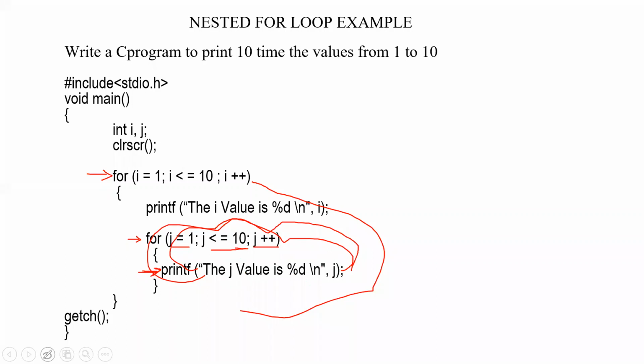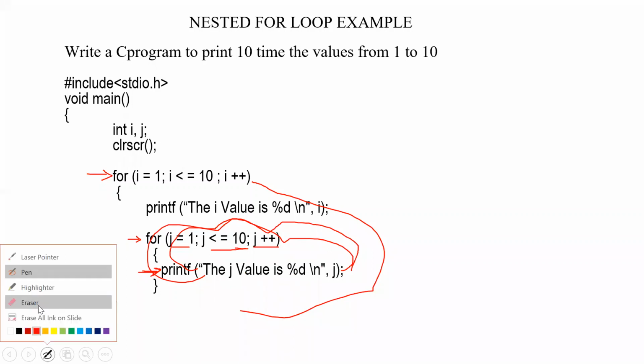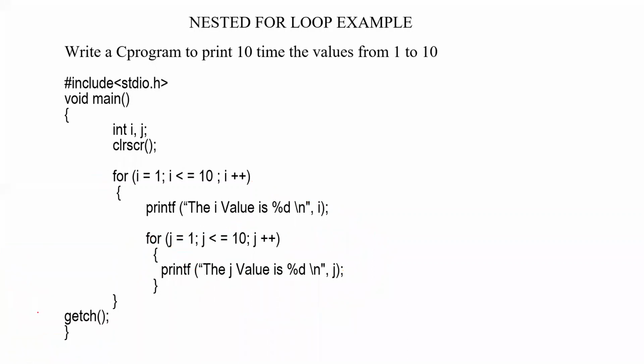So what happened now? Ultimately, initially we printed the value of I as 1. Now when it reaches this line, it will be printing the value of J, which starts at 1. Then it will increment and print the value of J as 2. Then it will be printing 3, 4, 5, 6, 7, 8, 9, 10.